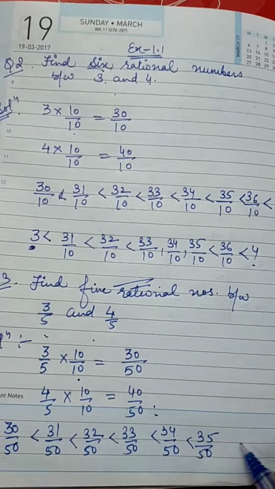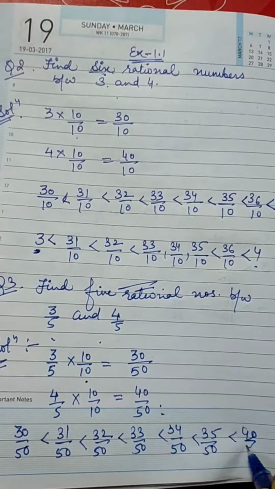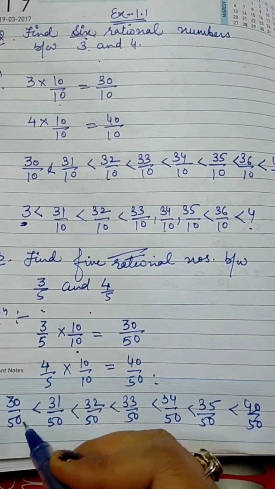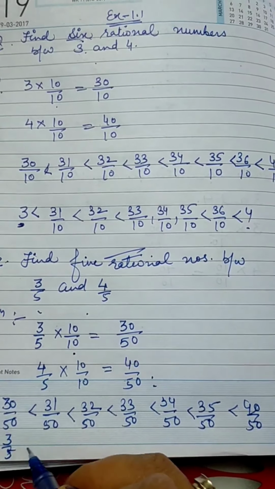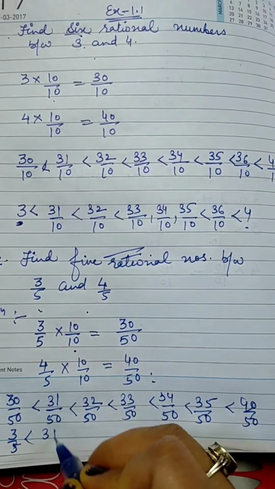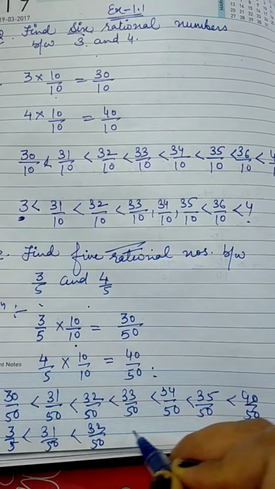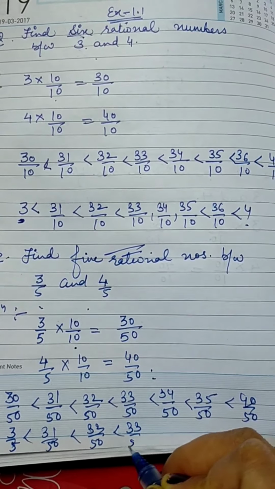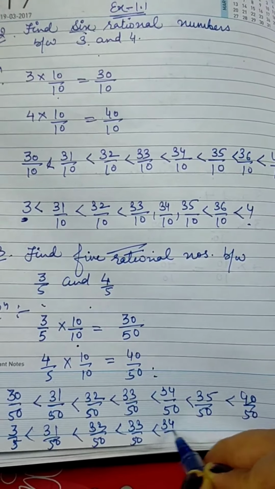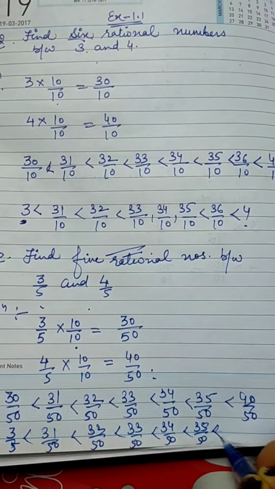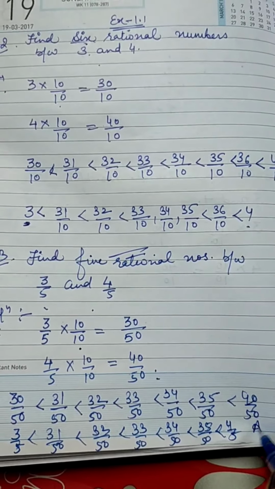So 5 numbers are done. Finally we write the original numbers, 3 by 5 at the start and 4 by 5 at the end. There can be different numbers as well. So this is the answer.